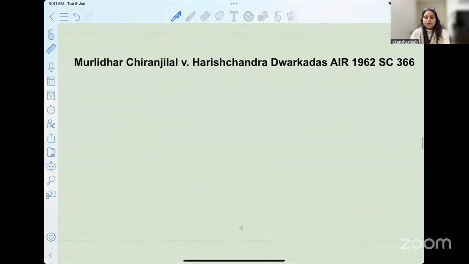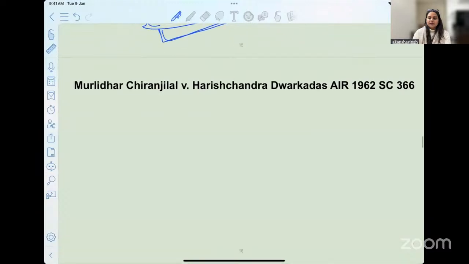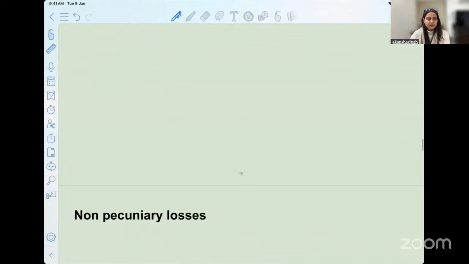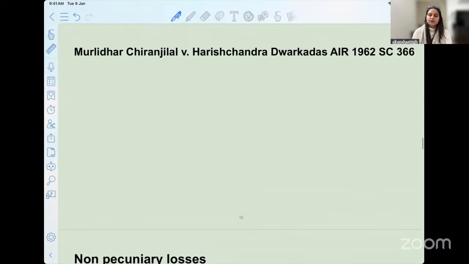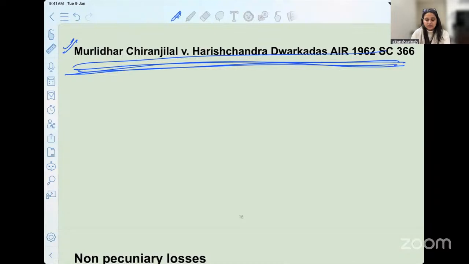Okay. Now we have another case law. This is an Indian case law. That is why I've mentioned this also over here, similar to the other two cases that we have covered. We have other cases also that we have to finish. So I'm dropping this case law for you to read. Very important, essential case law, wherein there are two places, Kanpur and Calcutta, and how the damages will be assessed when one party fails to deliver the promised goods to the other person. Okay. So this is an Indian case which you can mention in your answer.